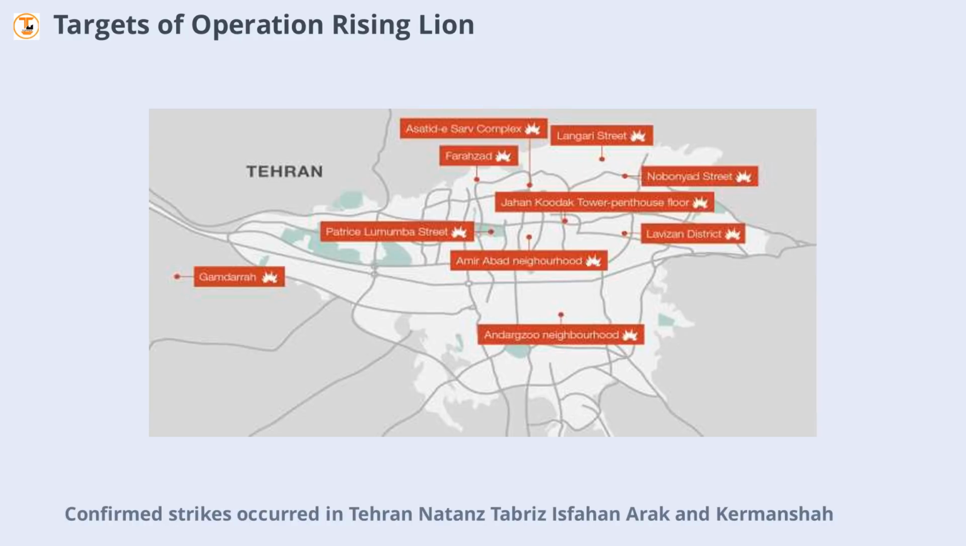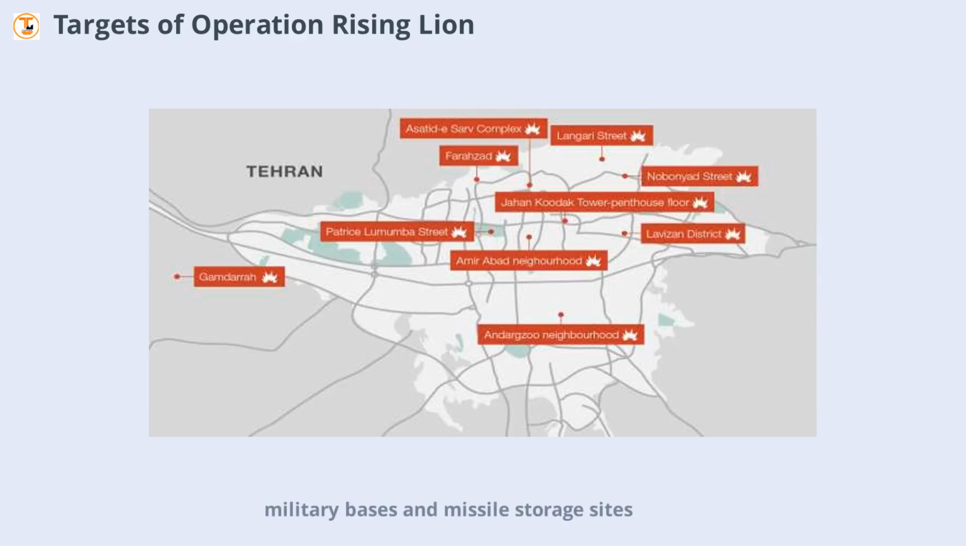Operation Rising Lion targeted multiple strategic sites across Iran. Confirmed strikes occurred in Tehran, Natanz, Tabriz, Isfahan, Arak, and Kermanshah. These locations included nuclear enrichment facilities, research centers, military bases, and missile storage sites. The widespread nature of the attacks demonstrated Israel's reach and its intent to cripple Iran's military and nuclear capabilities.